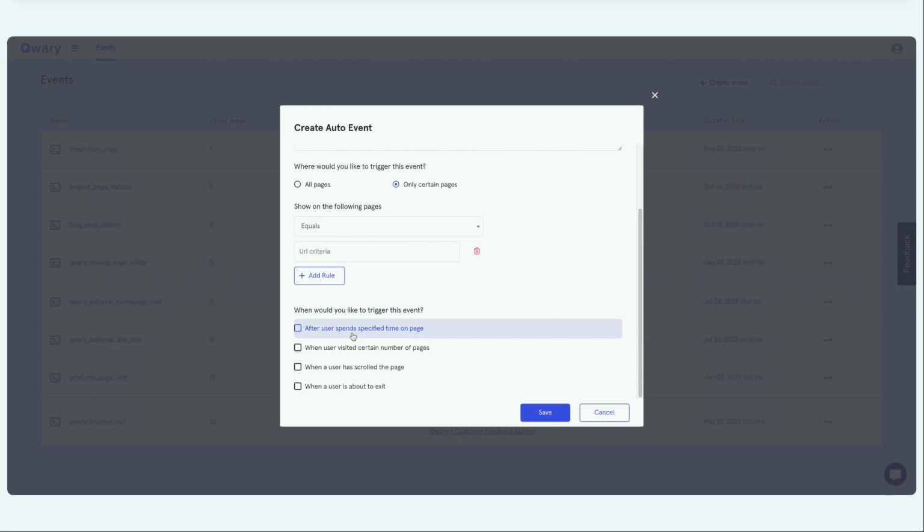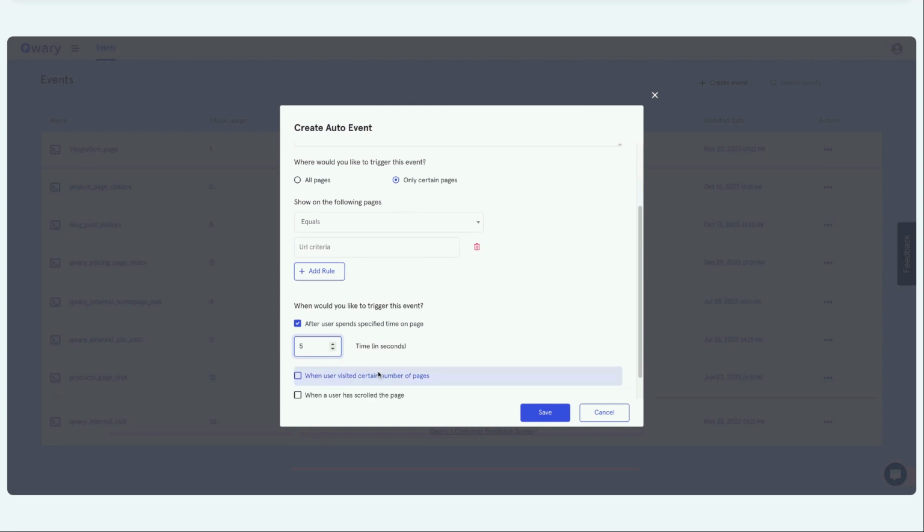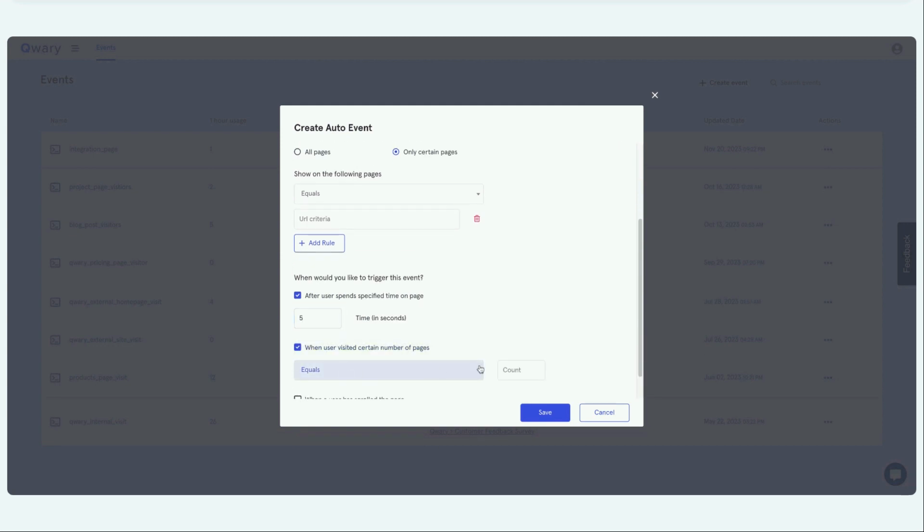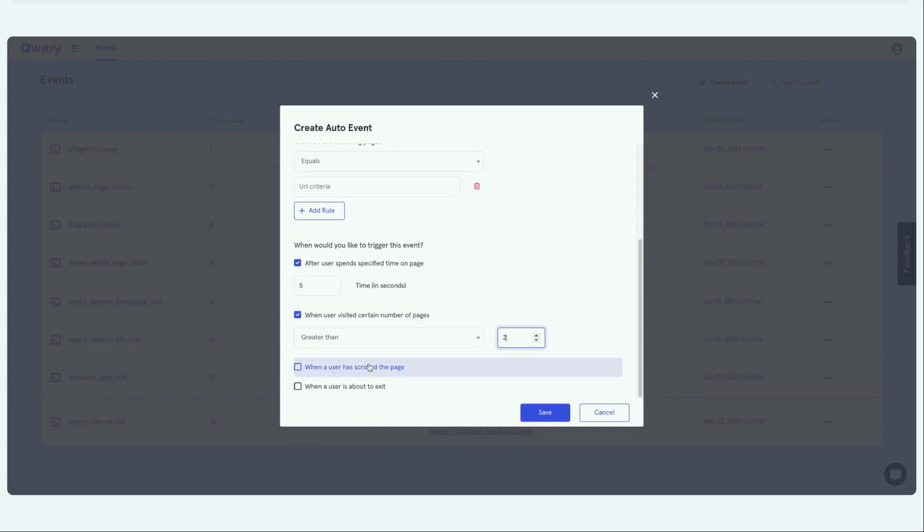You can also specify if you want to trigger this event when somebody is spending, let's say, 5 seconds on the page, if they have visited the page more than 2 times, and if they have scrolled 60% of the page. Or if you have a higher drop rate, you also want to conduct a dedicated website survey when the user is about to exit the page, and we also support that through auto trigger event.